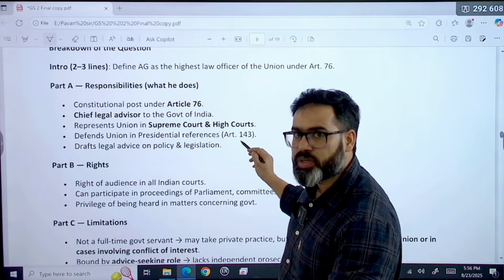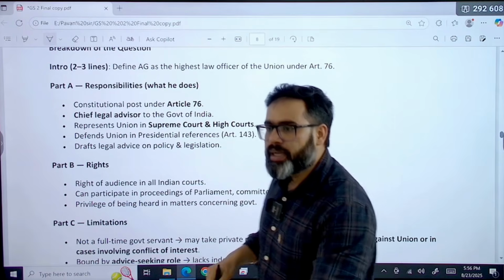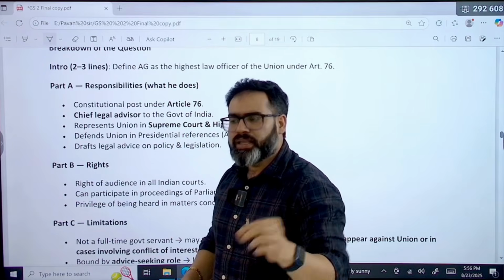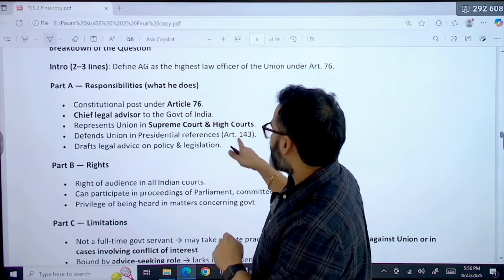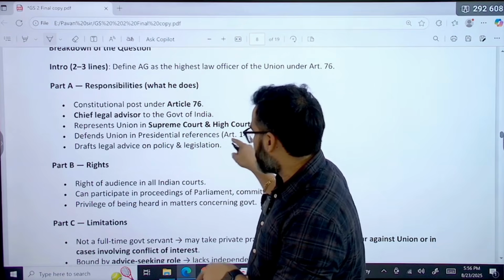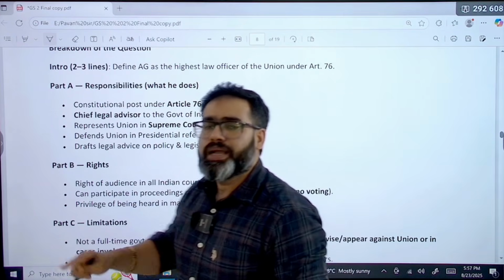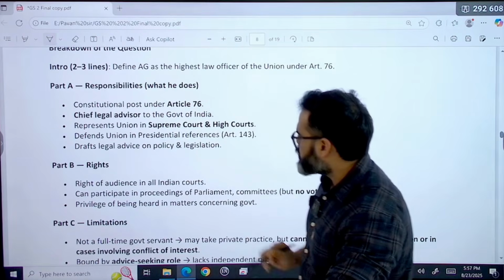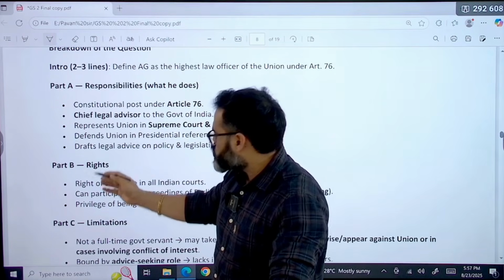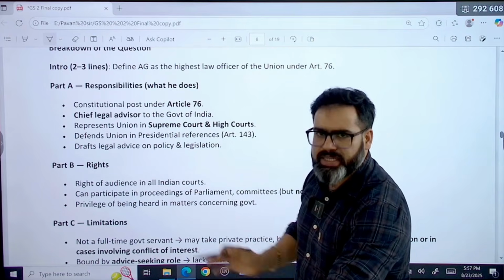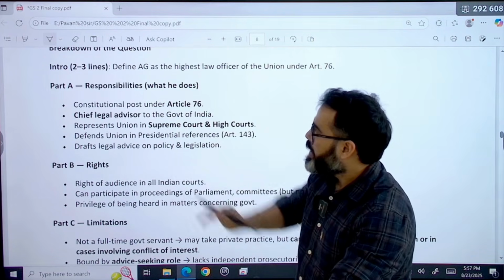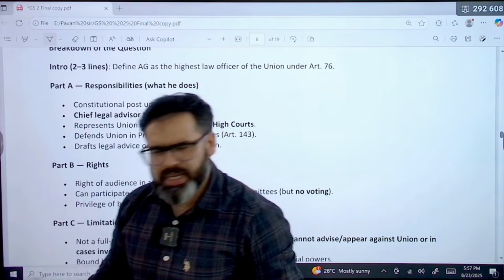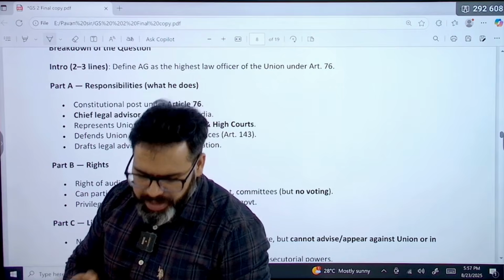This was in the news recently when, for example, the Supreme Court said that whenever a governor reserves a bill, they need to take decisions within 3 months. So there Article 143 was in the news. Please read about Article 143 because in the next prelims exam a question can be asked from here itself. He defends the Union in presidential reference, and the Attorney General also drafts legal advice. Not policy, legal advice only on policy and legislation. This is the responsibility he has. So ultimately he is the lawyer for the government of India. As simple as possible.